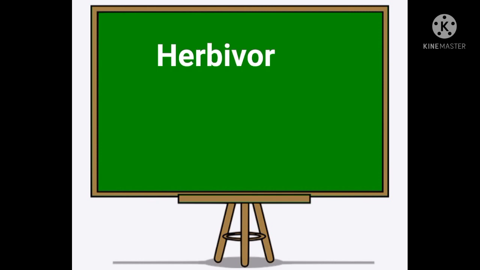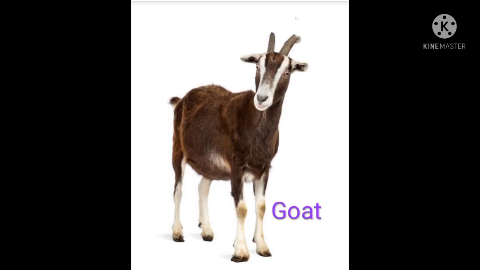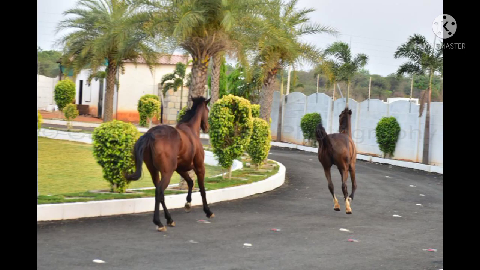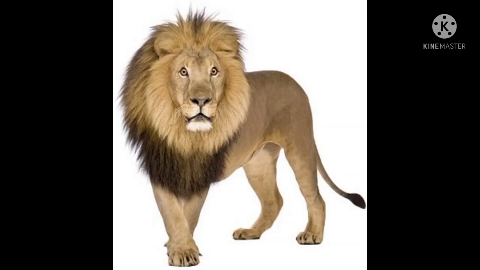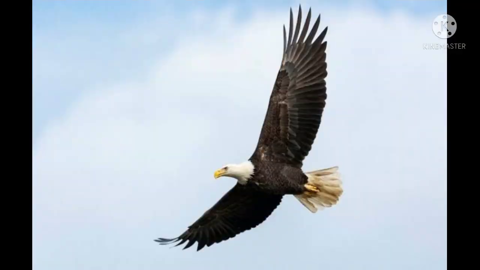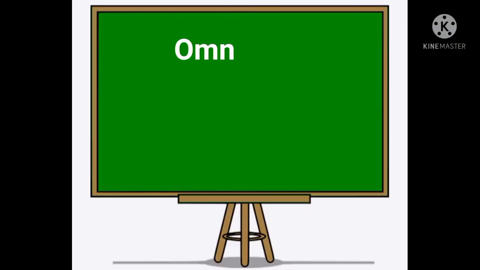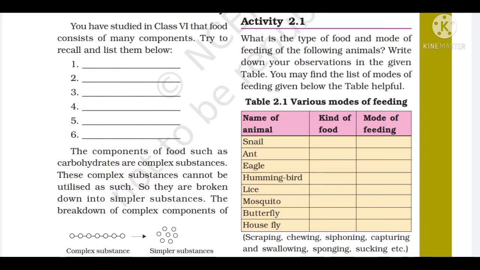Those animals who get their food from plants are called herbivorous. For example, cow, goat, sheep, horse. Those animals that take their food in the form of meat or flesh are known as carnivorous. For example, lion, python, snake, eagle. Those living organisms who get their food from plants and animals both are called omnivorous. For example, human. Food gives us energy.